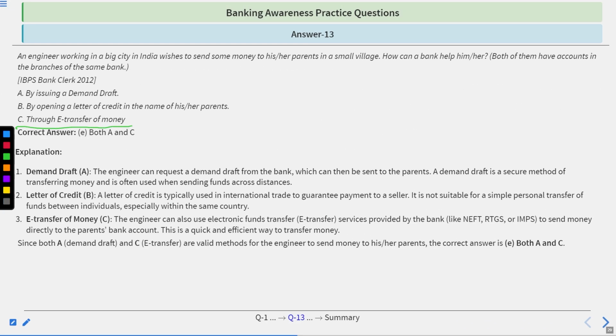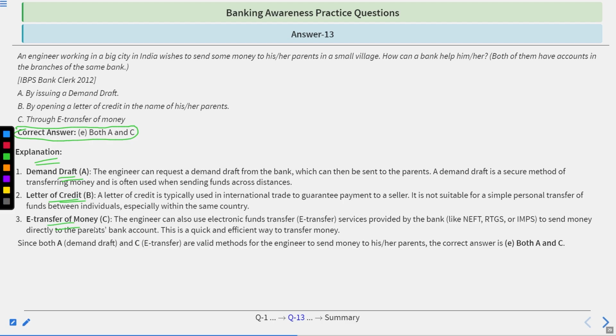Correct answer is E, both A and C. Go by the explanation. Demand draft. The engineer could request a demand draft from the bank, which could then be sent to the parents. A demand draft is a secure method of transferring money and is often used when sending funds across distances. Letter of credit. A letter of credit is typically used in international trade to guarantee payment to the seller. It is not suitable for simple personal transfer of funds between individuals, especially within the same country.